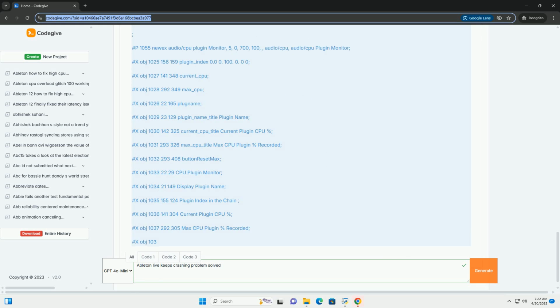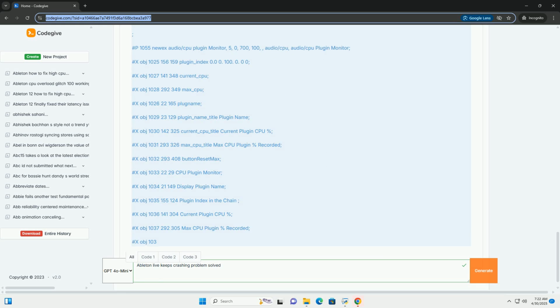A. Monitoring plugin CPU usage with Max for Live. Sometimes, a plugin might be behaving erratically and consuming excessive CPU resources, even if the CPU meter in Ableton doesn't immediately reflect it. We can create a Max for Live device to monitor plugin CPU usage more granularly.